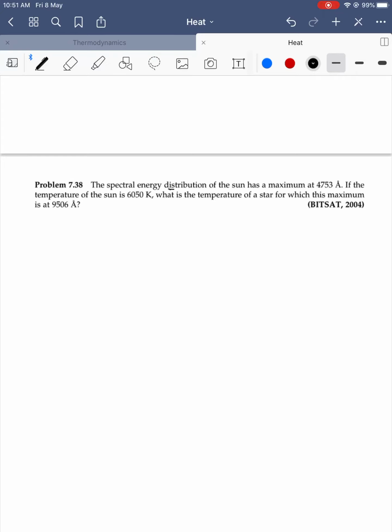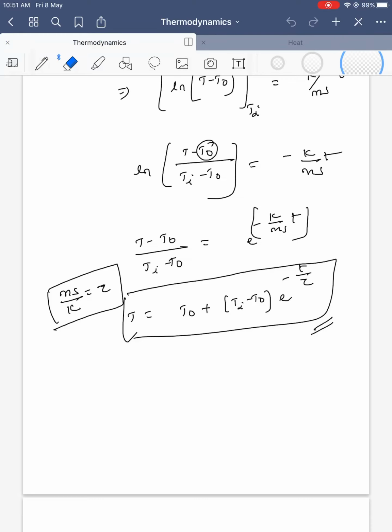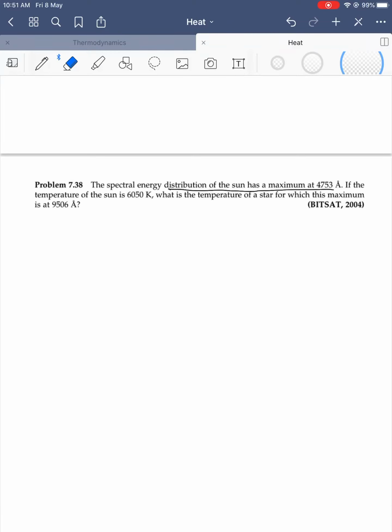The spectral energy distribution of the sun has a maximum at 4753. So E lambda is maximum at a wavelength lambda m equal to 4753 angstroms.